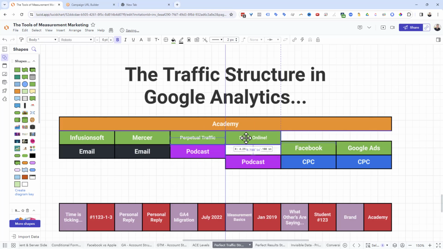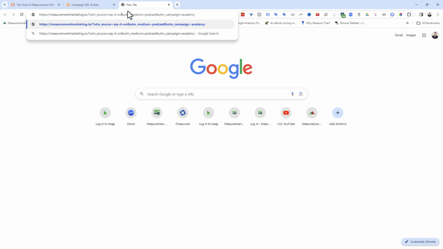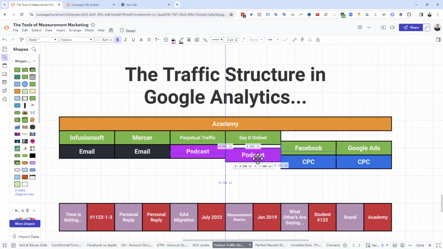Then I do it with another podcast, like the Say It Online podcast. The only thing different there is that everything stays the same, except it would say Say It Online, or whatever the name of the podcast is, here. Everything else stays the same so that it is coordinated. Everything's starting to fit together like little puzzle pieces. And then we do the same thing with paid traffic.